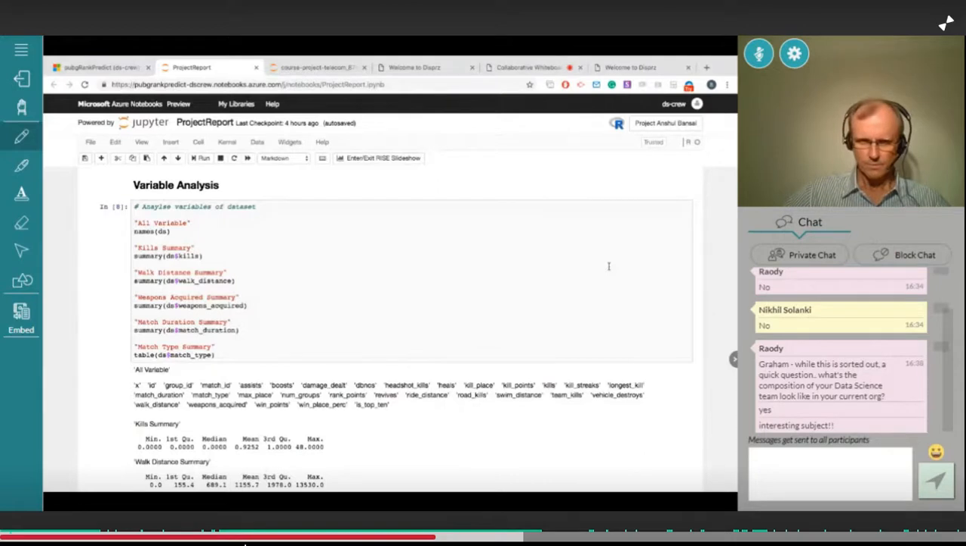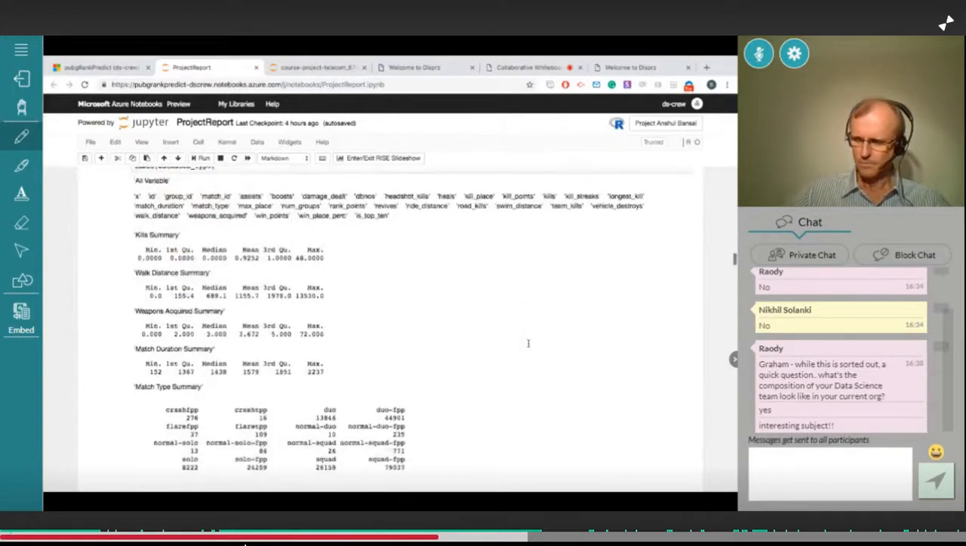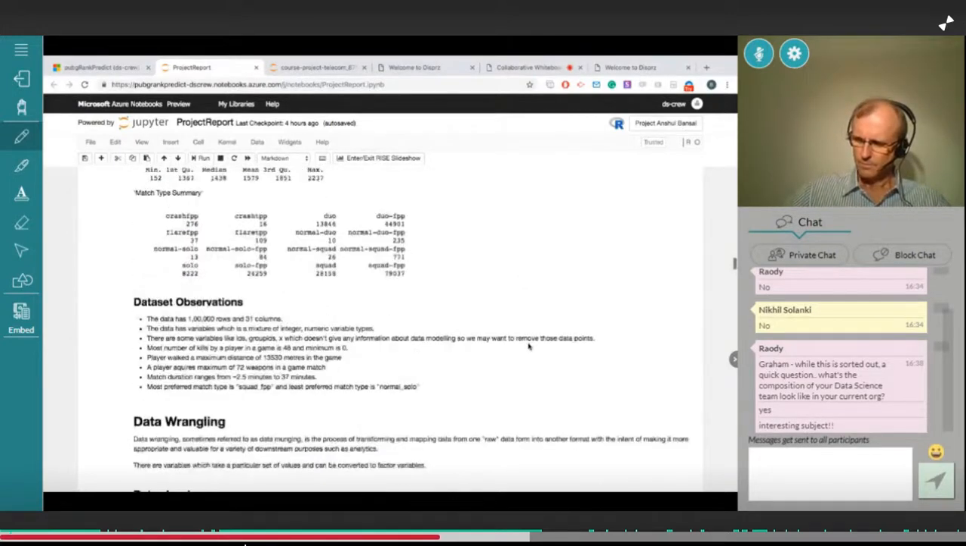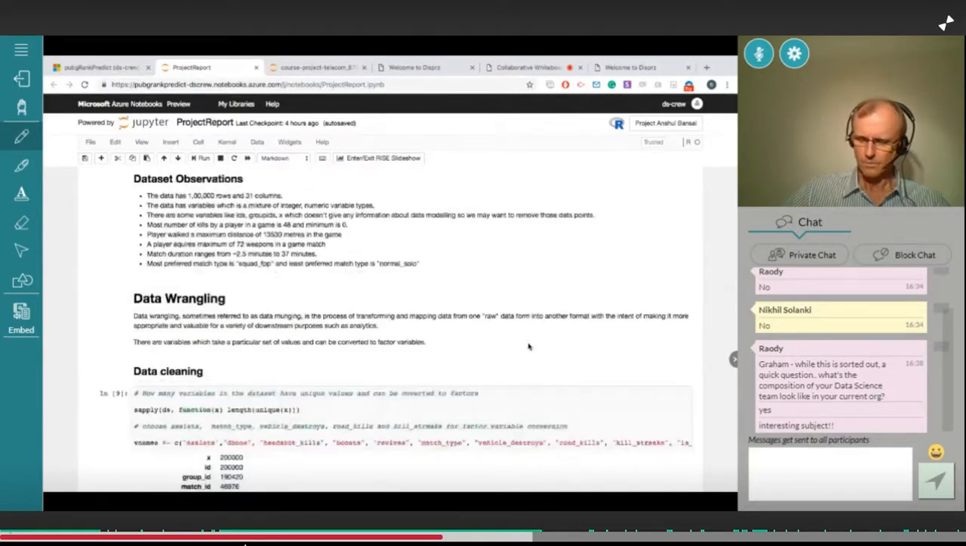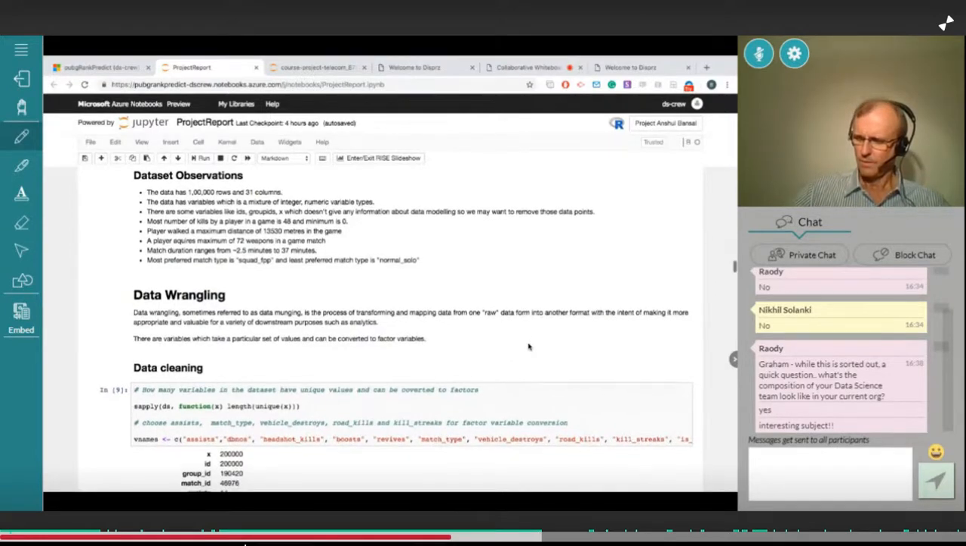And similarly, there were other variable analyses in terms of weapons acquired. So these were the observations I made while summarizing that. Broadly, I got an idea that the most kills were 48 and the minimum was 0, and a player acquires a maximum of 72 weapons in a game match. And a match duration ranges from 2.5 minutes till 37 minutes. So that was the idea about the game summary that I got from the basic observation.